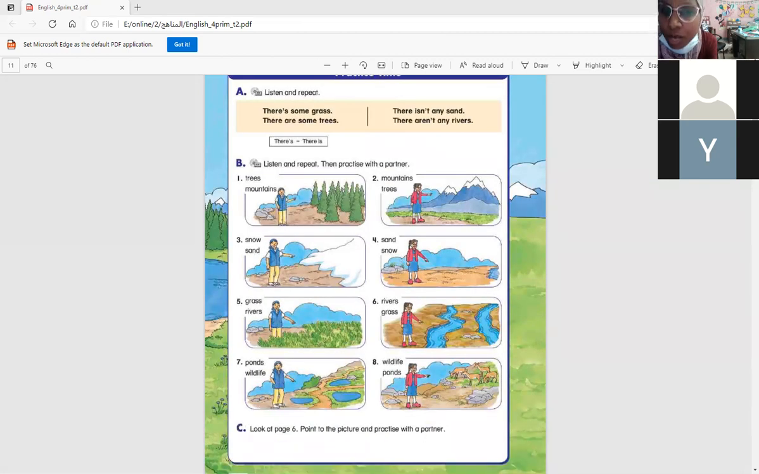There is some grass. There are some trees. There isn't any sand. There aren't any rivers. So I use some after is and are, and I use any after isn't and aren't.